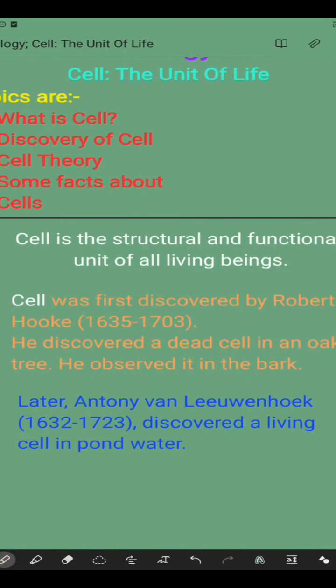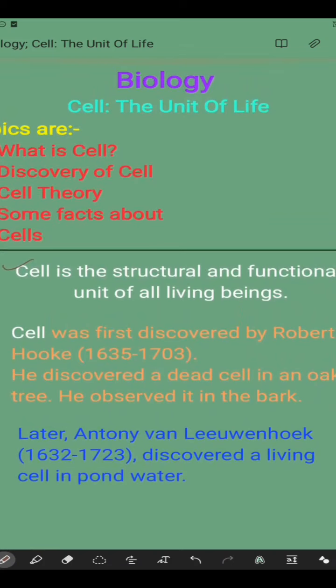Basically we all know that cell is the structural and functional unit of all living beings. One thing we understand is that cell is present in only living beings. It is not present in any non-living thing around us like books or anything else. Every organ in our body, the skin, the brain, the muscle, or even the bone, is mainly composed of cells. The body parts are also made up of cells, and these cells combine to form tissues, which we will be knowing after studying cells.